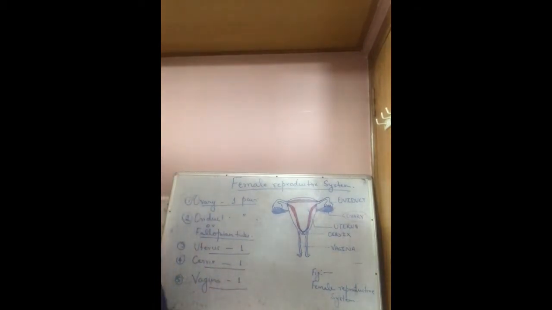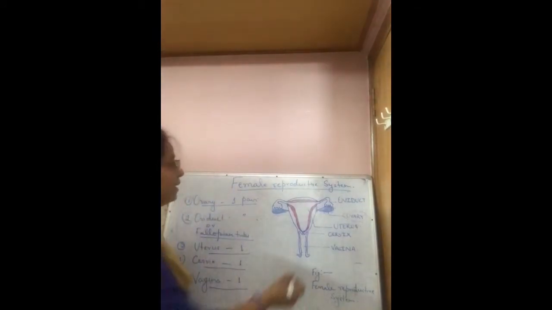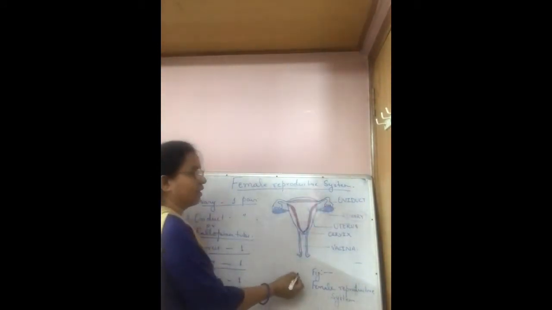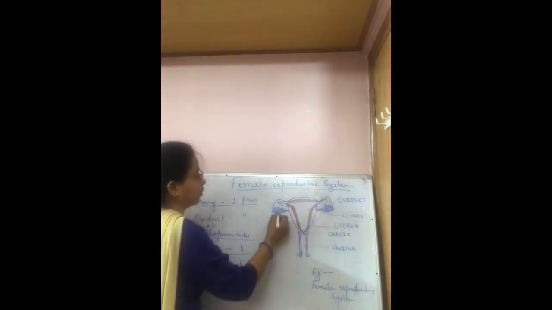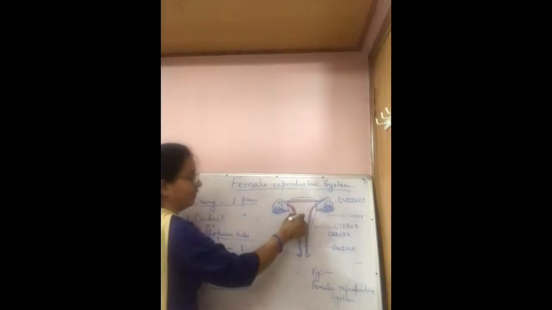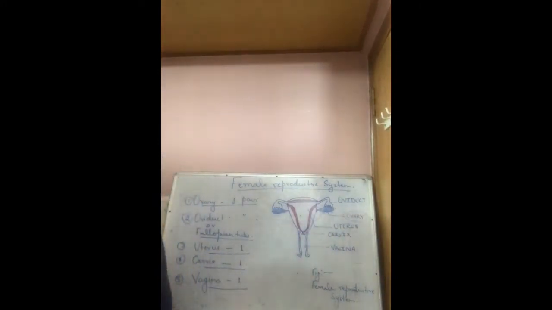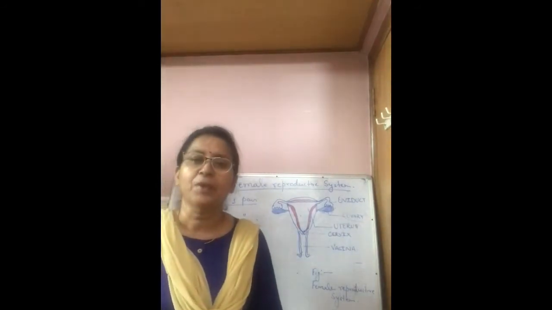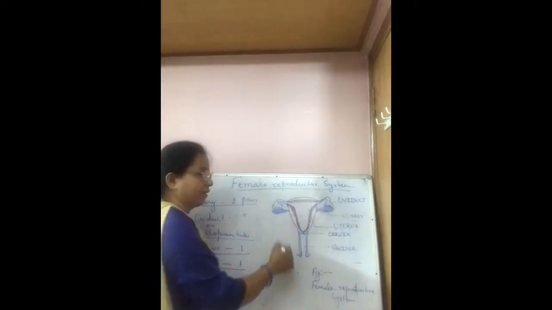How these organs are arranged in female reproductive system you can see in the diagram. This is ovary, which is main reproductive organ. Ovary leads into oviduct, oviduct into uterus, uterus opens into vagina through the cervix and vagina opens to outside. Let us start one by one about these organs.